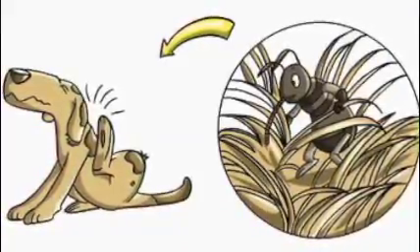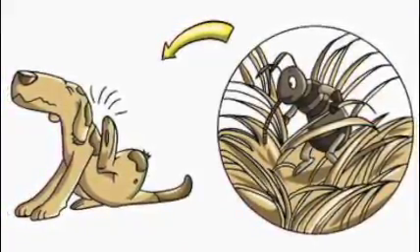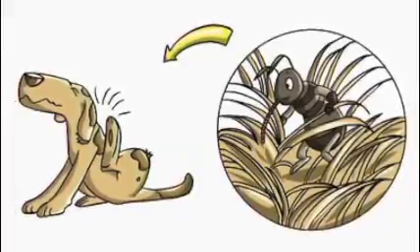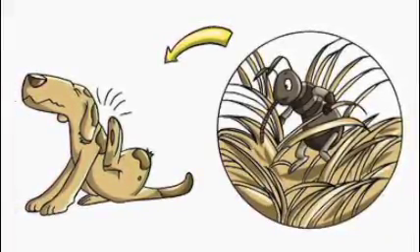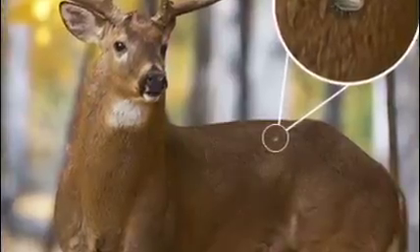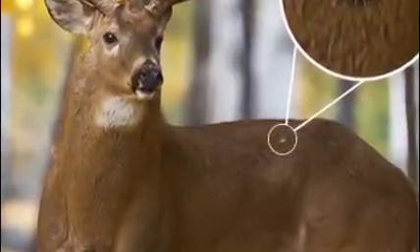In a parasite-host relationship, one organism benefits at the expense of the other organism. Typically, the host organism is not killed by a parasite. A tick attaching itself to a deer is an example of a parasite-host relationship.